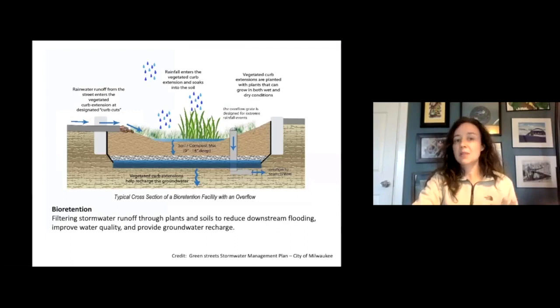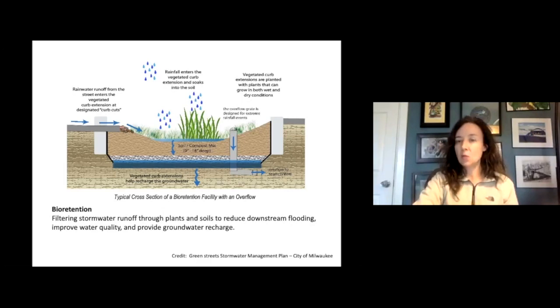So this is a cross section of what bioretention is. Bioretention is capturing stormwater. Stormwater runoff comes from two places, primarily from impervious surfaces off roofs, roads, any sort of driveway or a parking lot. And it also runs off of natural landscapes, vegetated areas, but to a much smaller extent. So what bioretention is focusing on is this idea that you capture the stormwater on site, you filter it through plants and soils.